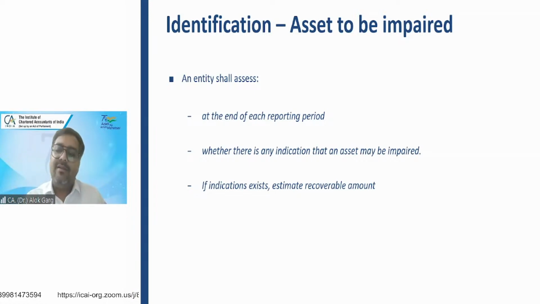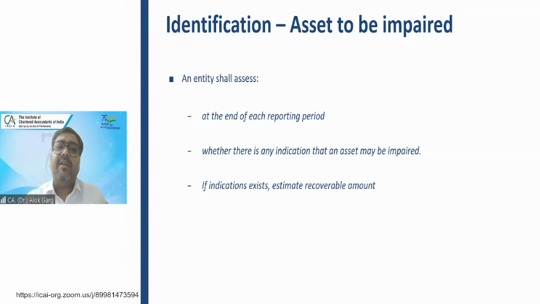And then the company needs to get the valuation done. If nothing was there, the car was running perfectly fine, there is no requirement to go to the valuer or go to the market for the valuation, right? No, there is no need for that. But since the indicator was there, the valuation was required. And it was an external indicator.